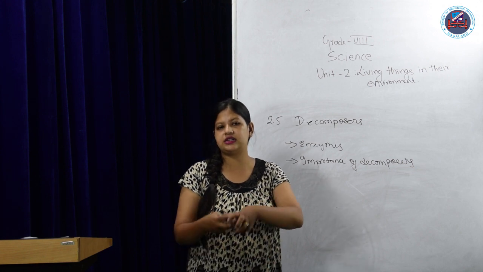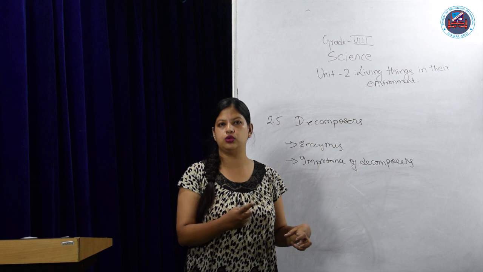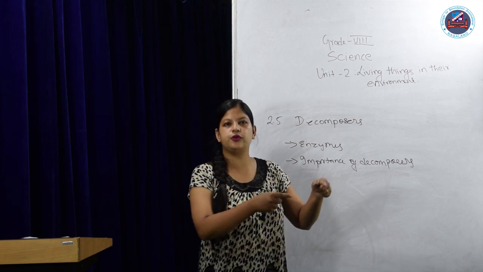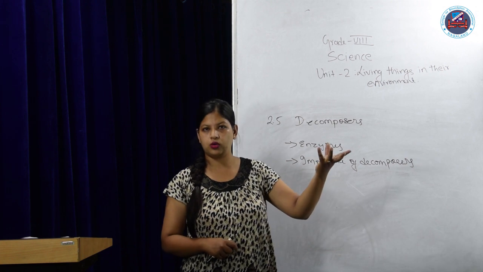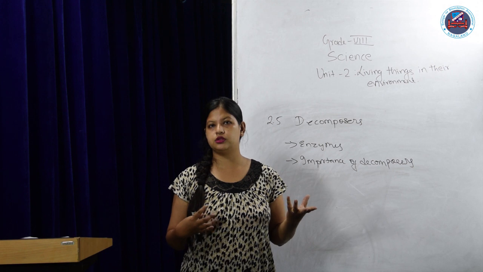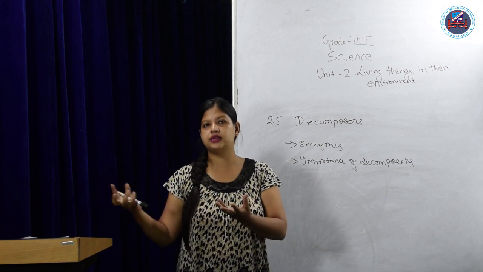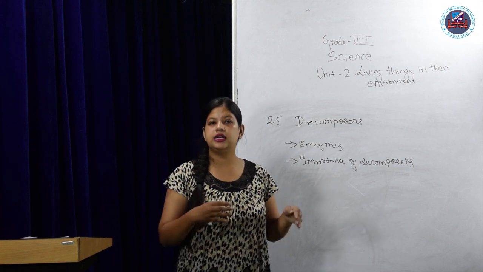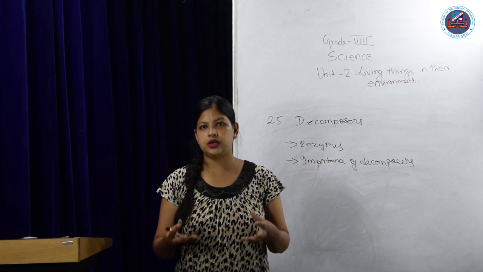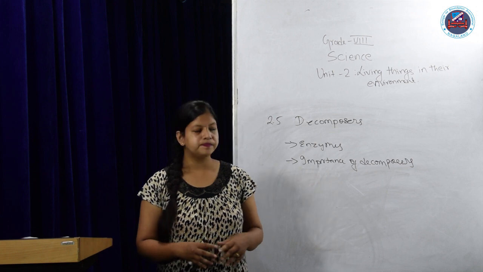Those are again taken up by plants in order to grow. So decomposers help plants get the nutrients to grow, because plants are the only producers in nature, and because of them consumers can eat and stay alive. So decomposers contribute hugely to the environment.